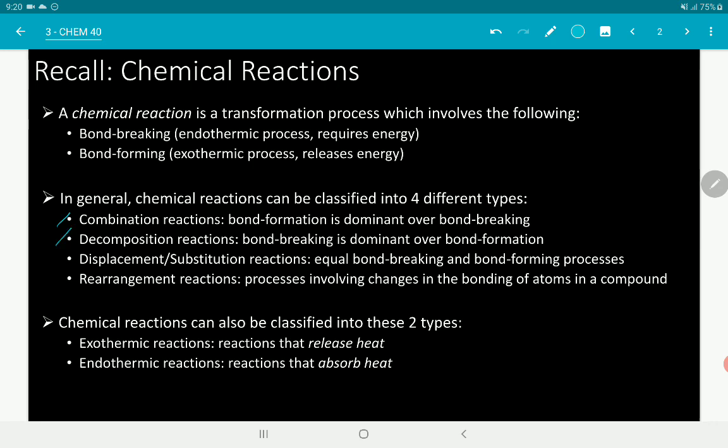Decomposition reactions, if the reaction is bond breaking, okay, kapag nagkakaroon ka ng decomposition or dumadami yung products which are once part of your reactants. So yun yung decomposition. Displacement, the number of bonds broken is equal to the number of bonds formed. So nagkakaroon ka lang ng parang substitution. Okay? So, rearrangement reactions, nag-iiba lang yung constitution ng mga atoms dun sa yung organic compound. Nag-iiba lang siya ng itsura, pero it has the same molecular formula.